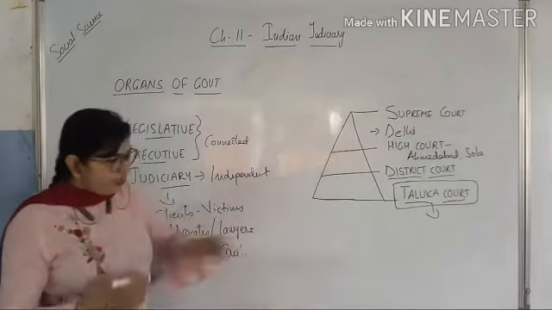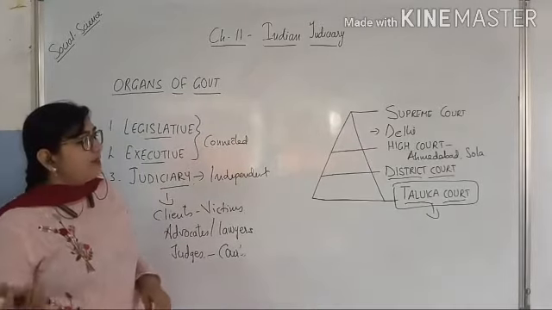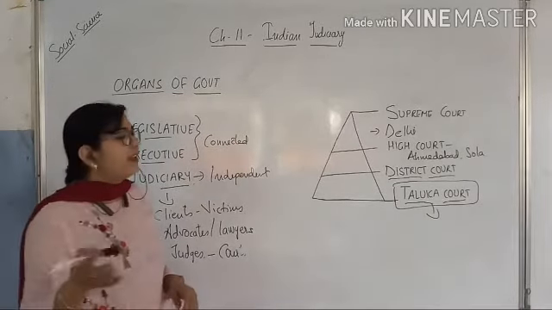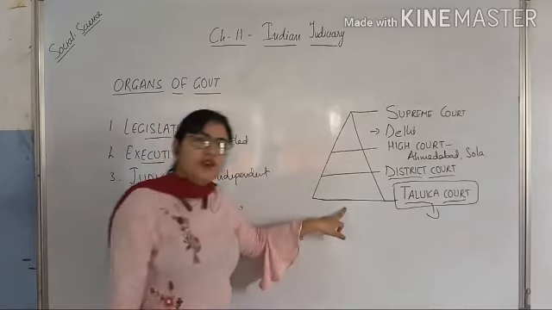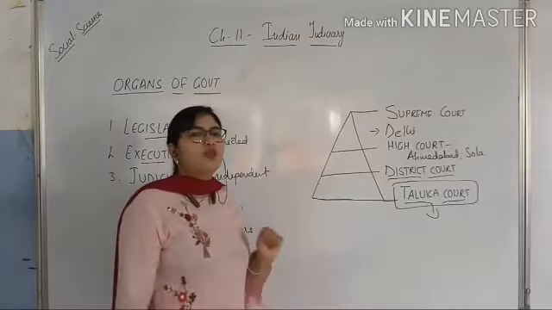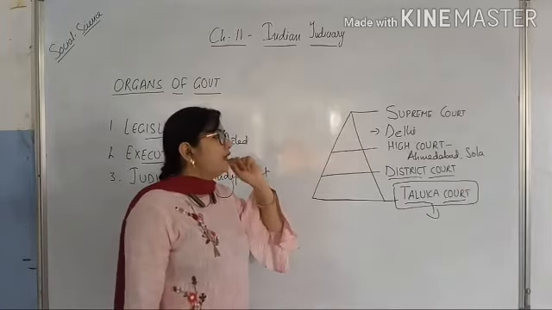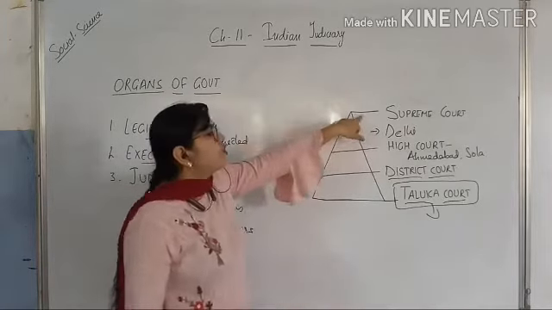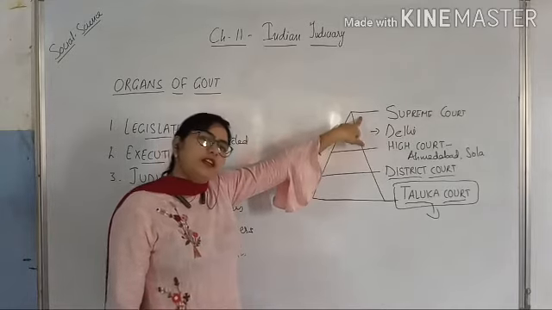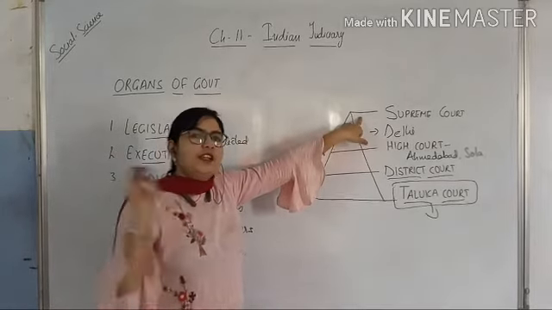So this is the pyramid of the courts. There are 4 courts: Taluka court working at Taluka level, District court working at district level, High Court working at our state level, while Supreme Court is working for our country plus international cases.